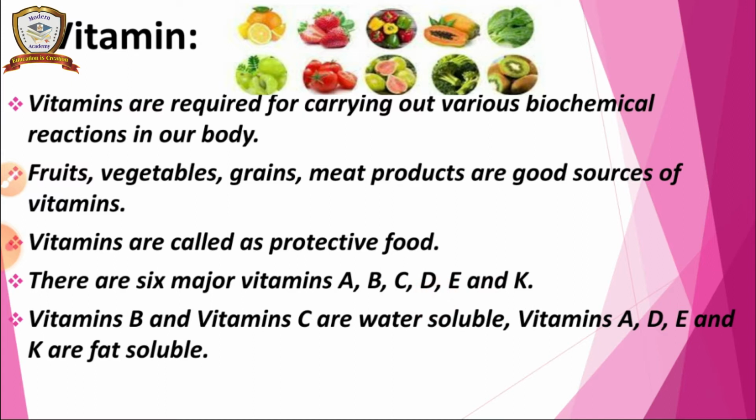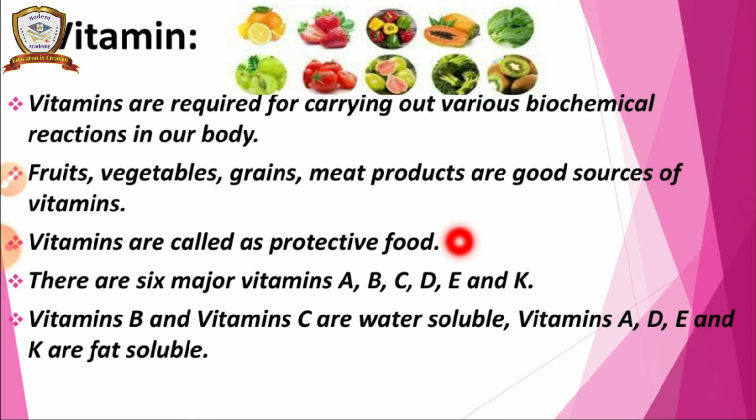Okay? So vitamins, as we told in the previous class, are helpful in carrying out biochemical reactions in our body. What do you mean by biochemical reactions? Some reactions happen in our body, for example hormone changes, hormone production. So many reactions are there in our body. For that, these vitamins are helpful. We can get vitamins from fruit, vegetables, grains and meat products. And vitamins are also called protective food.